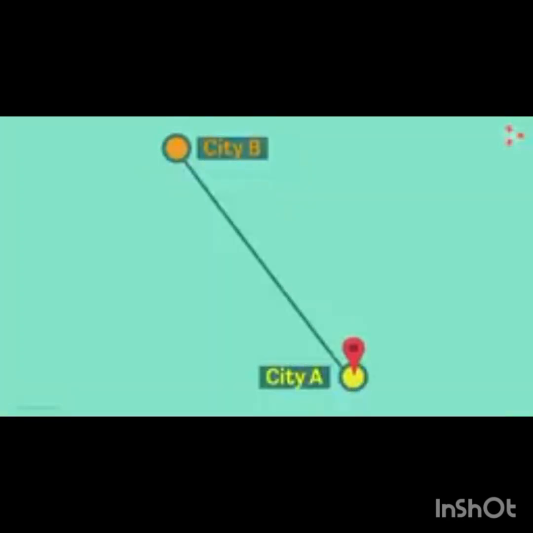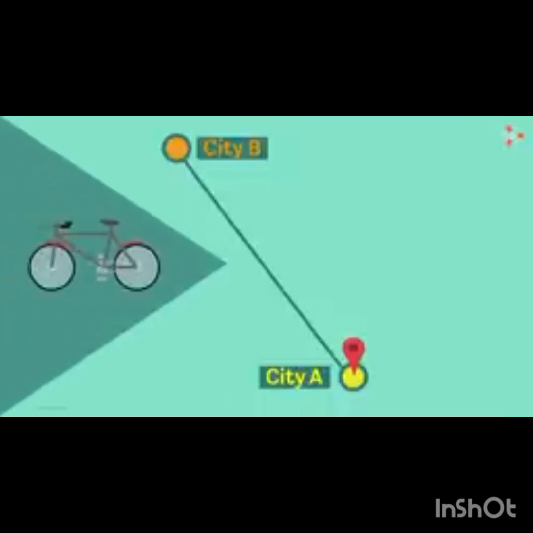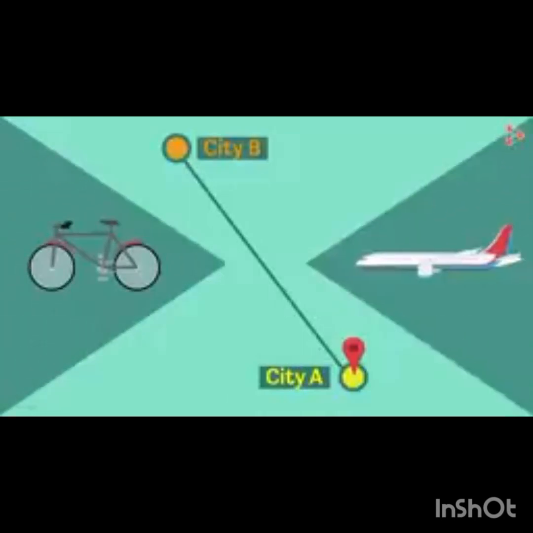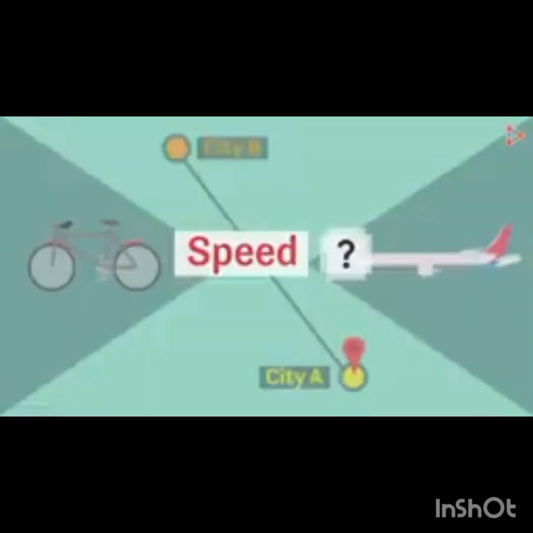Now suppose you have to relocate from city A to B. What would you choose, either a bicycle or an aeroplane? Obviously you will choose the aeroplane, and you will see why. That is because of its speed, and that we will see in the next video.